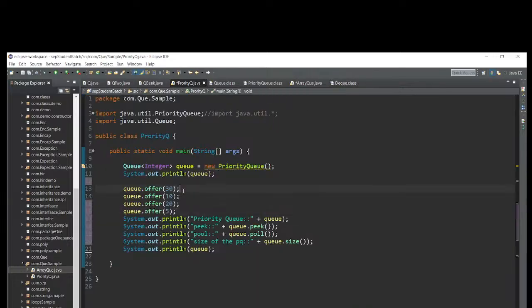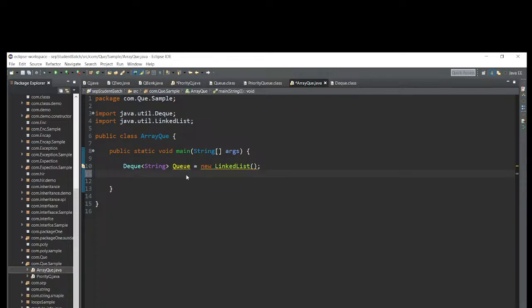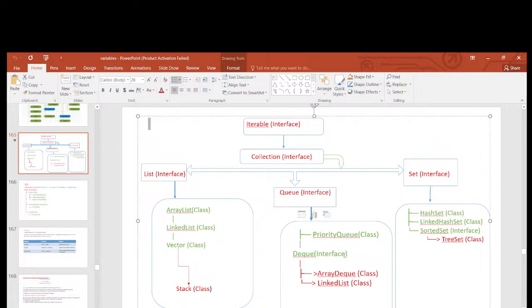See now, whatever methods are available, the same methods are available in our application also. Why? Because it is inheriting the queue. Whatever abstract methods are available, we can use in the linked list, right? Whatever methods are available in the collection, we can use in our application.